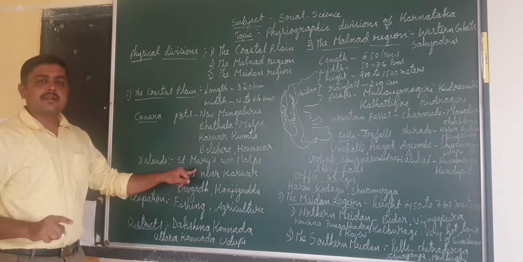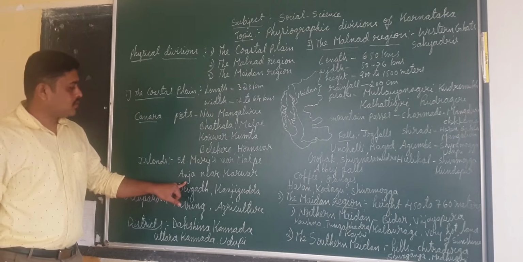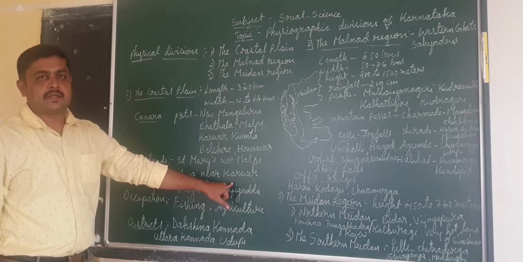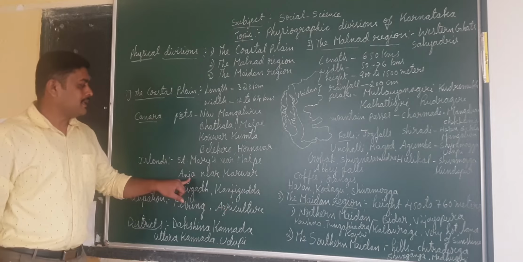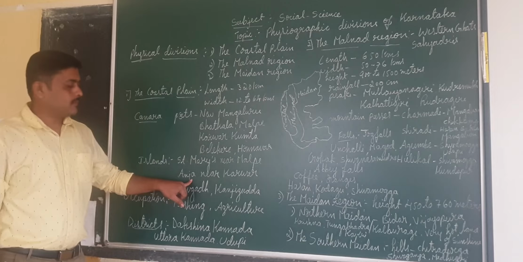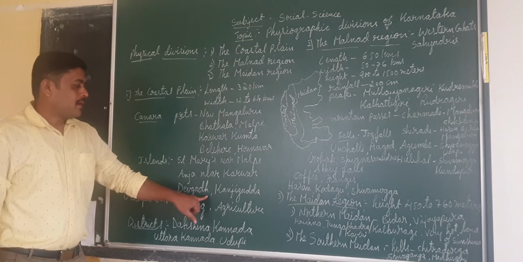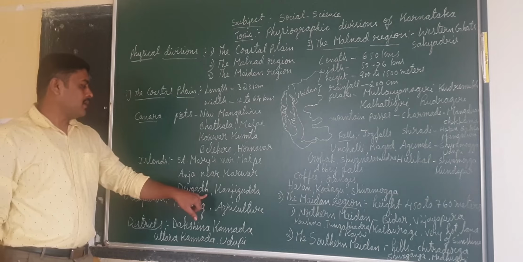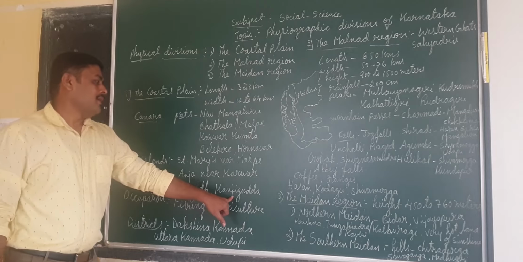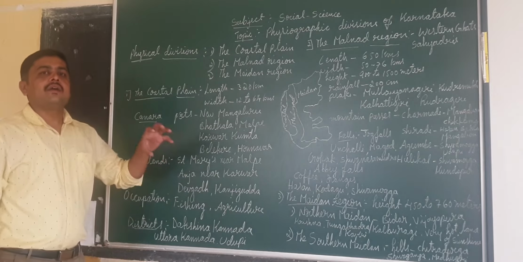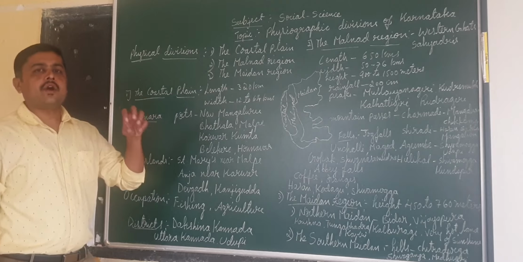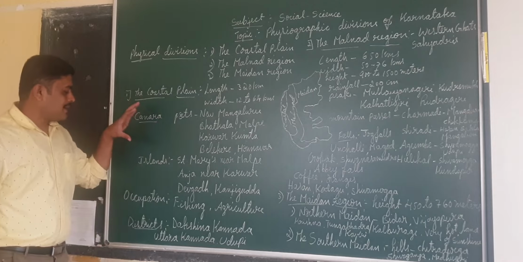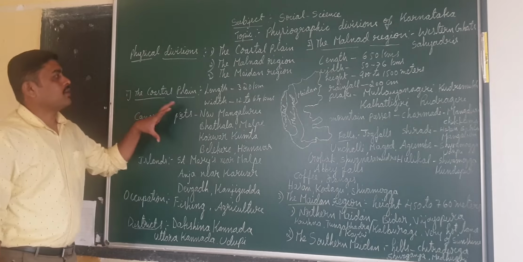And along with them, there are other islands known as Anja, near Karwar. Very near Karwar, there is an island known as Anja. Then Devagad and Kanchigutta. These are the other islands located on the coastal areas. So these are the details about the coastal plain.